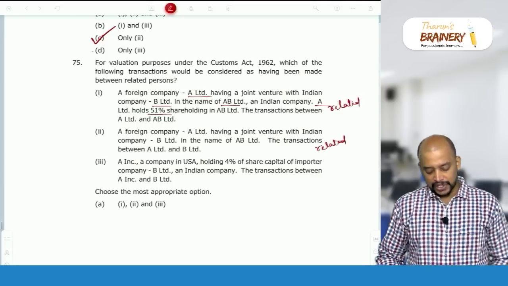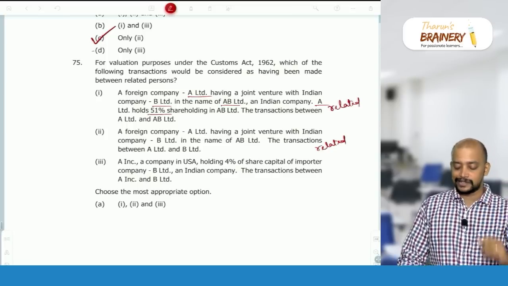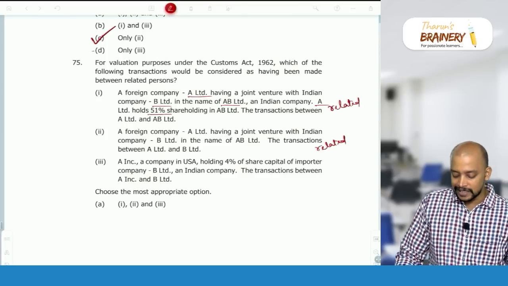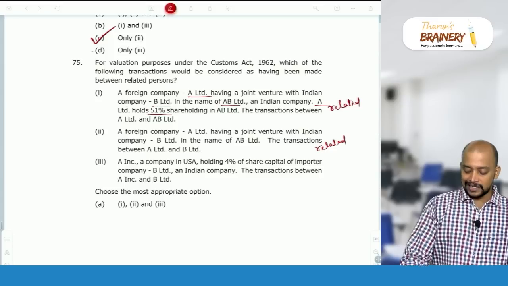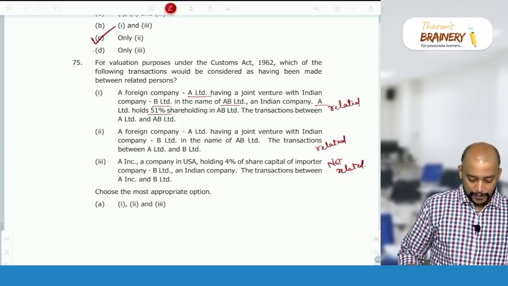A Incorporation in USA holding 4% of share capital, actually 5%. 4% in two companies will not make it related. So it is not related. So the answer is 1 and 2.